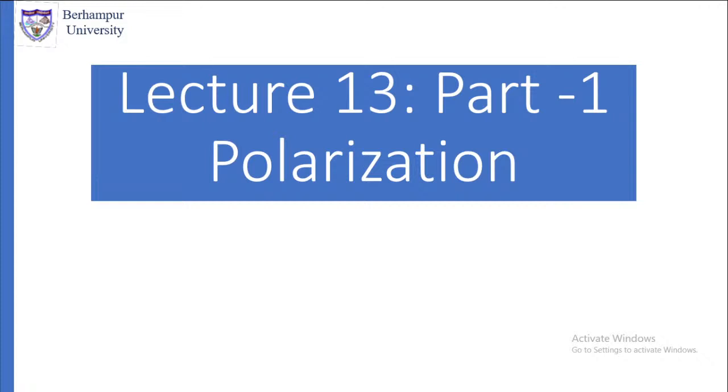So what we'll do today is we'll discuss polarization of electromagnetic waves. So remember, this is polarization of electromagnetic waves, not the polarization of the material. Polarization of material you have studied earlier, in which case you must have seen D is equal to 1 plus xi E, xi is equal to, and that is equal to epsilon 0 into epsilon E. That takes care of the polarization in the material.